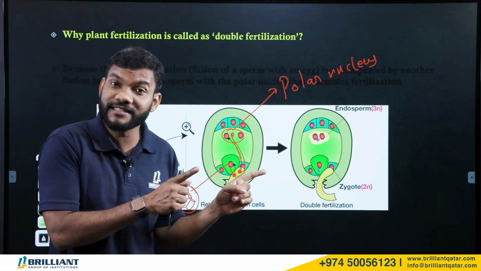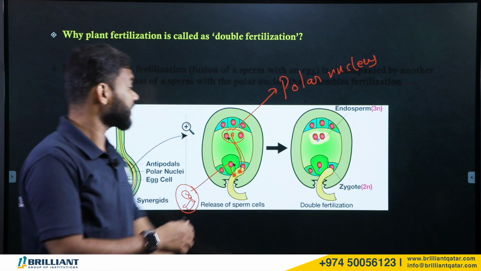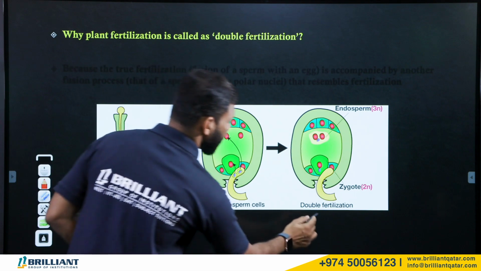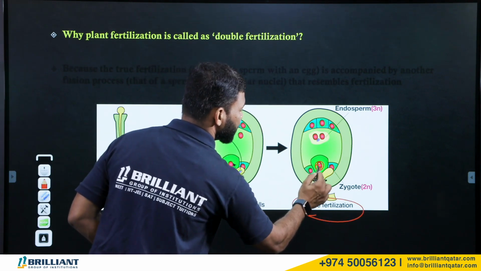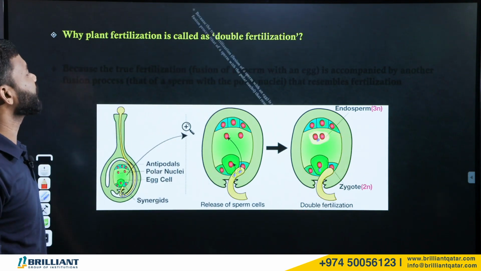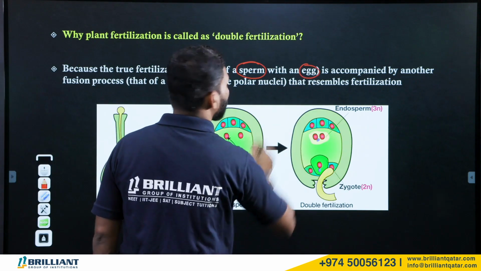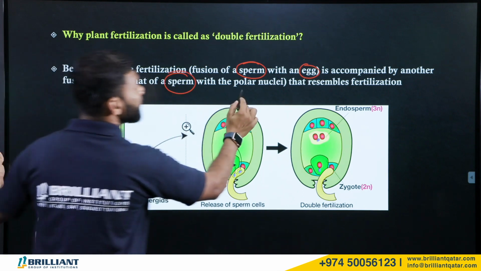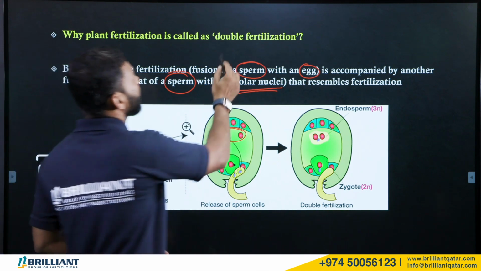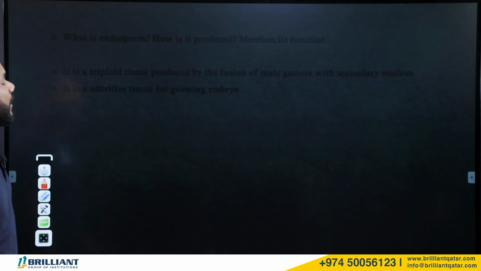So what happens? Actually, two fertilizations happen in a single ovule. In plant fertilization, two fertilizations happen in a plant ovule. That is what is called double fertilization. One fertilization is here, one fertilization is here. One sperm is with the egg, and at the same time, the other sperm is with the polar nuclei here. So, at the same time, two fertilizations happen. That's why plant fertilization is called double fertilization. Okay. Let us see the next question.